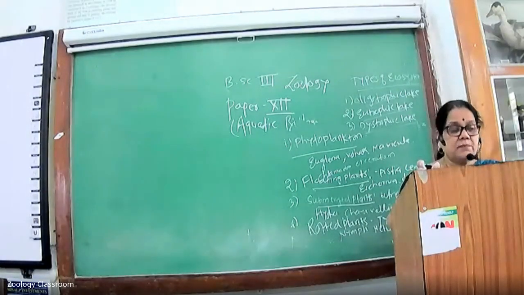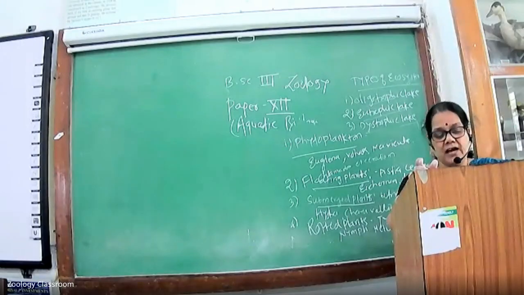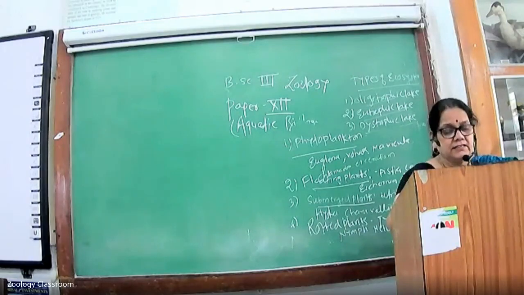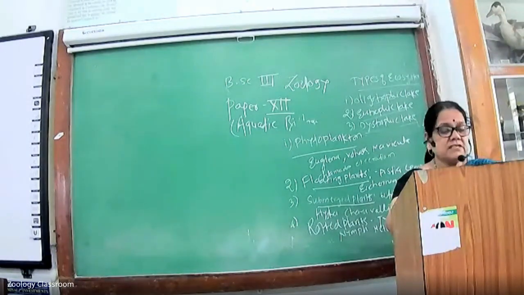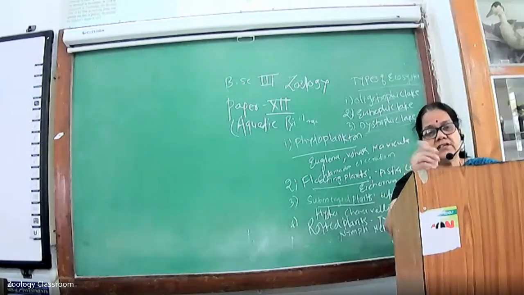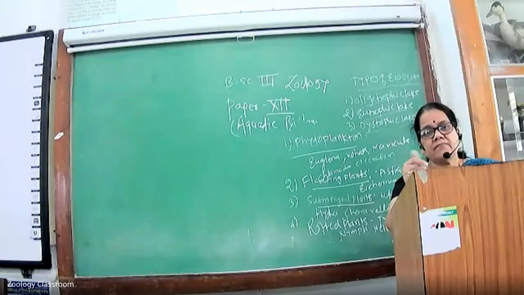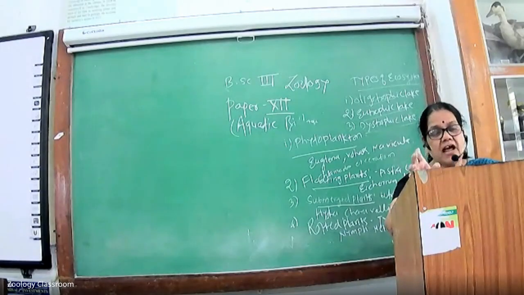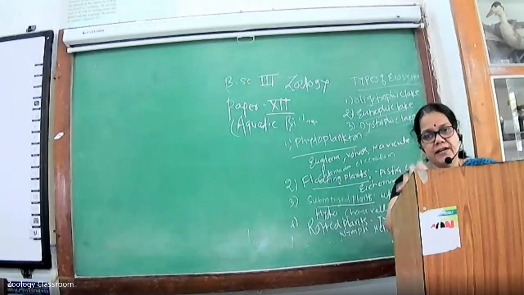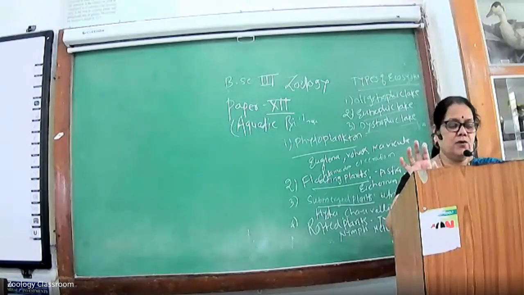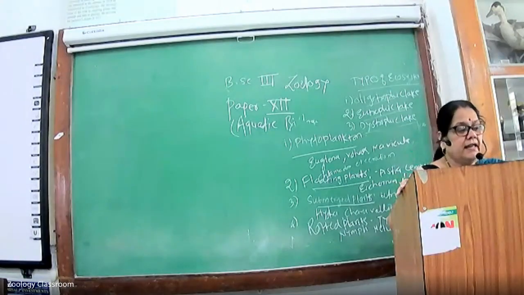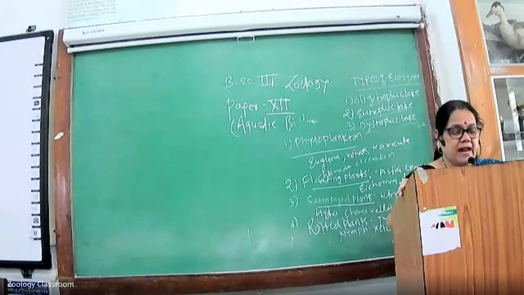Submerged plants, for example, Utricularia, Hydrilla, Chara, and Vallisneria. And the fourth type is the rooted plants, for example, Typha, Marsilea, Nymphaea, and Nelumbo.